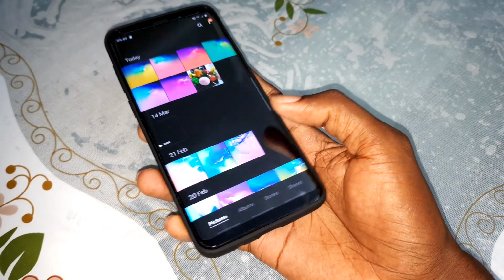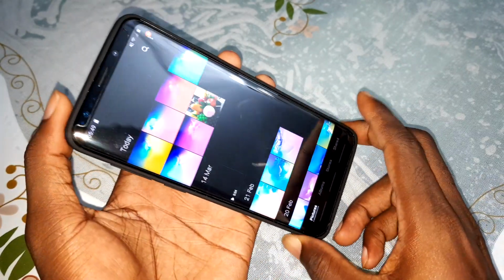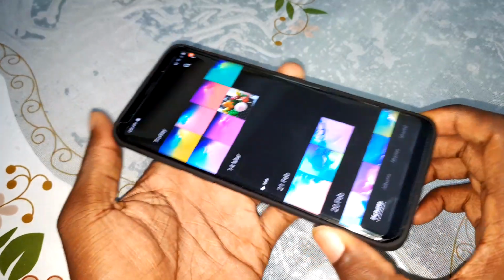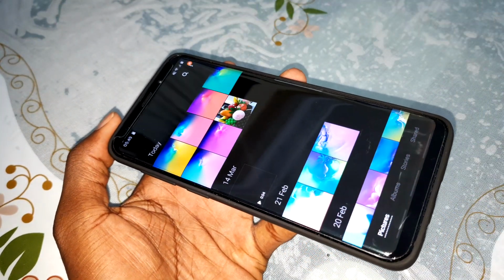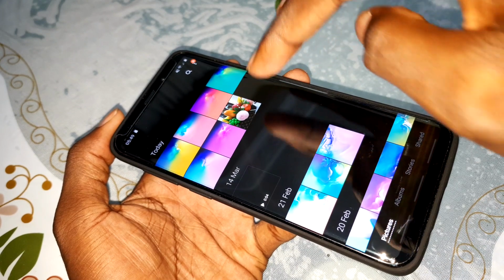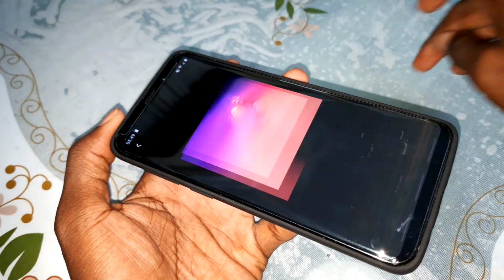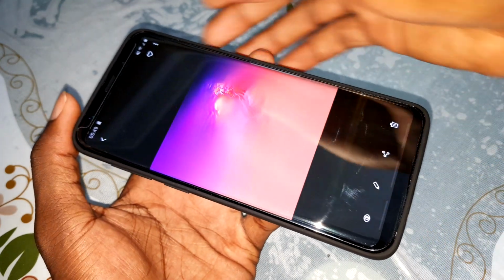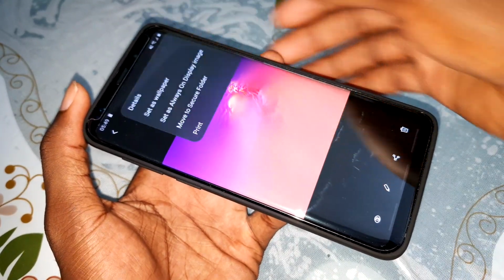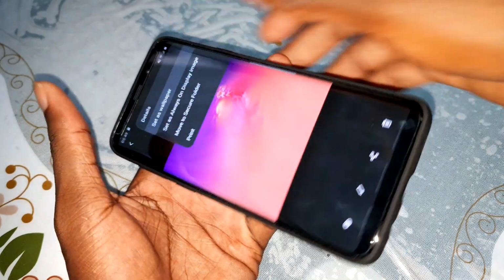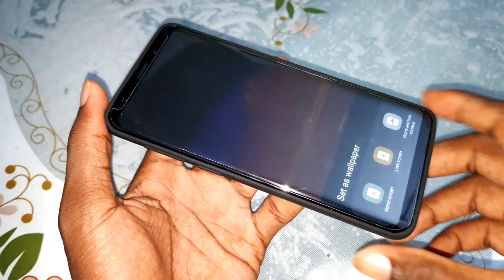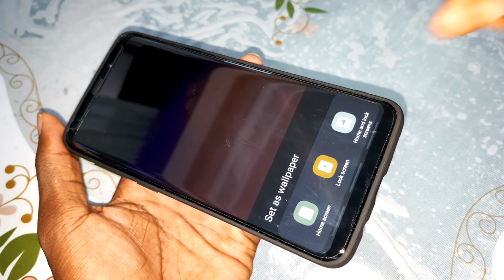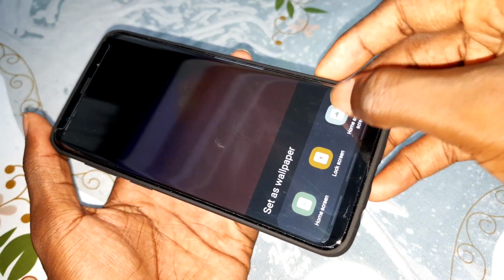In the gallery, you can also find all of your new wallpapers that you have copied or downloaded, and you can select what you want to put on your wallpaper or lock screen. You can also select home and lock screen together, like that.